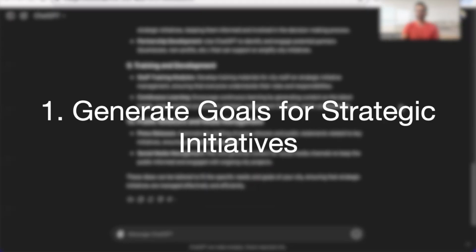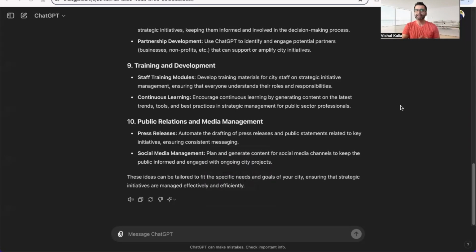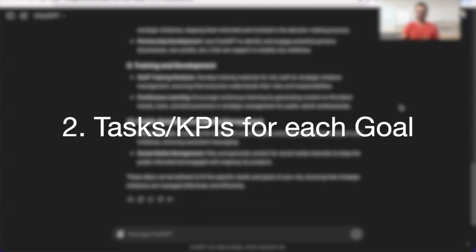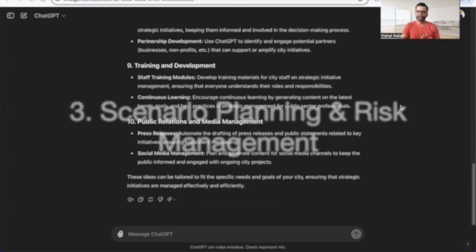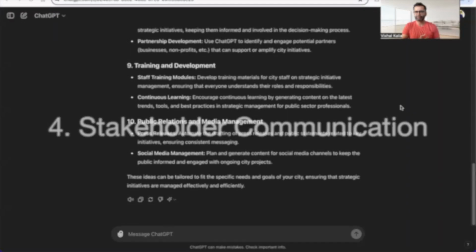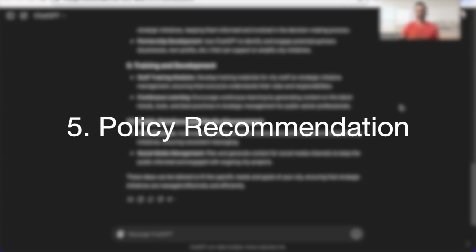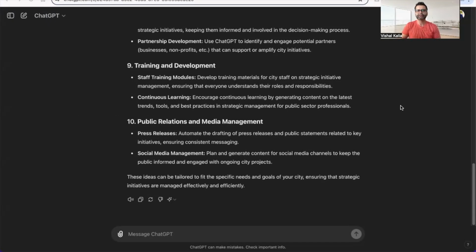One is generating goals for each one of their initiatives, then deep diving into each one of those goals, working on scenario planning and risk management, stakeholder communication, and then number 5, policy recommendations. And these are just the top 5 things you can do, but there are far more things you can use this for.